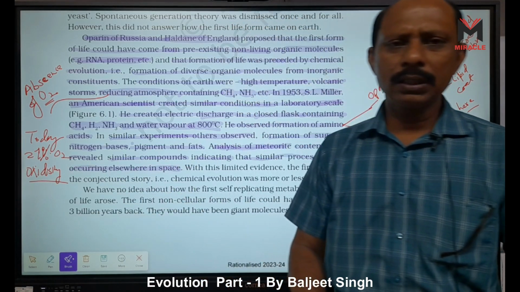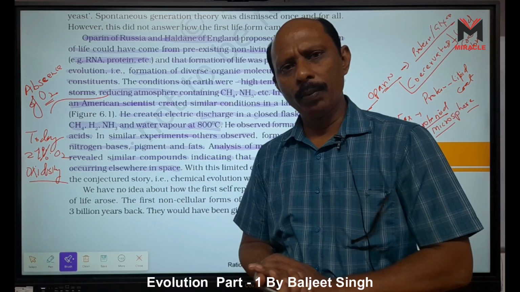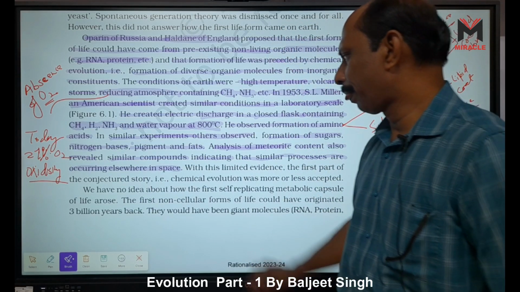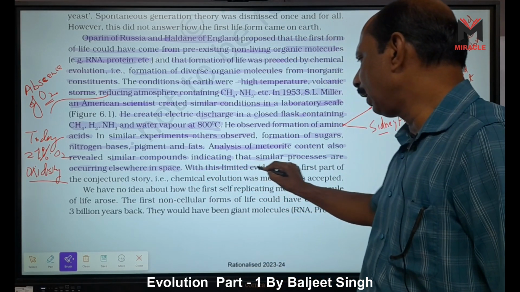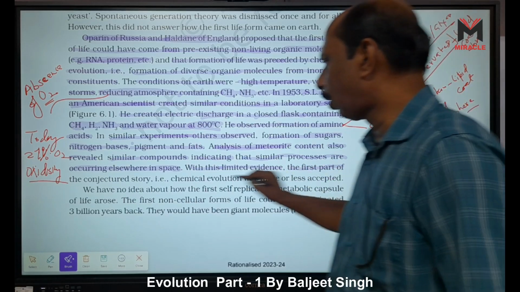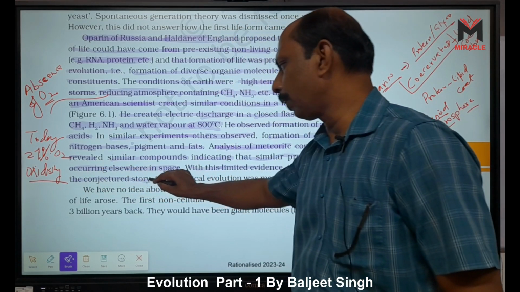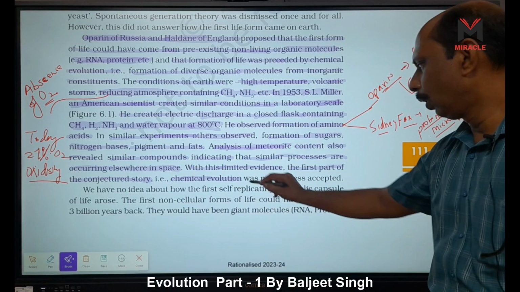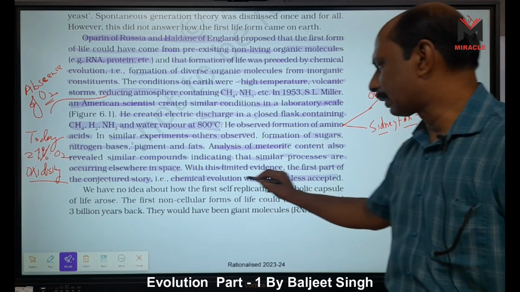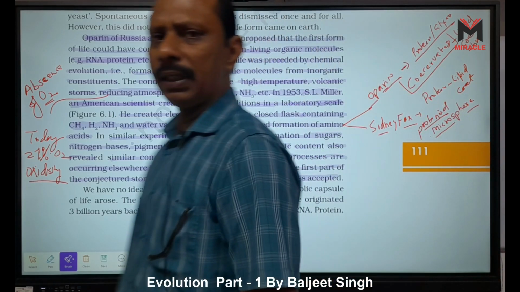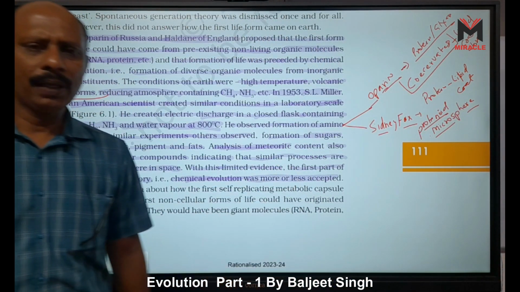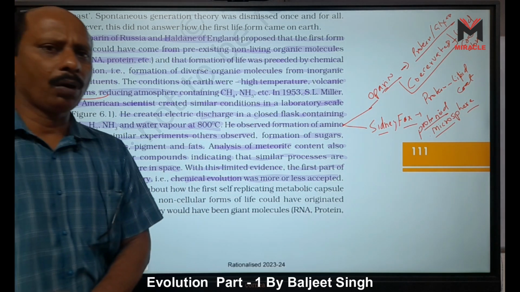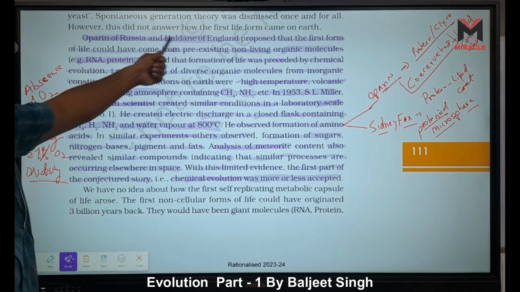The same process is going on all over the universe, right? With this limited evidence, the first part of the conjectured story, that is chemical evolution, was more or less accepted. Now, who proposed the chemical evolution theory? Oparin and Haldane.